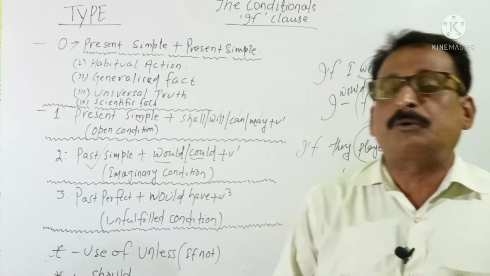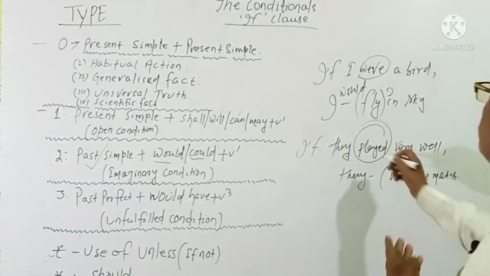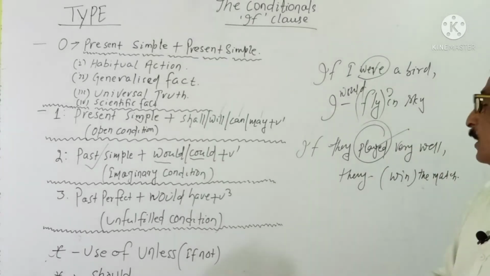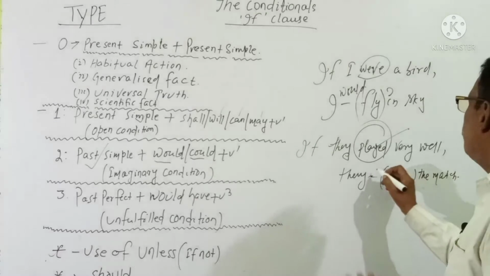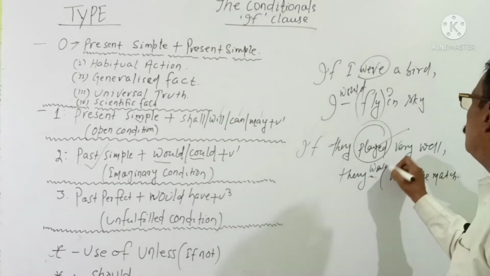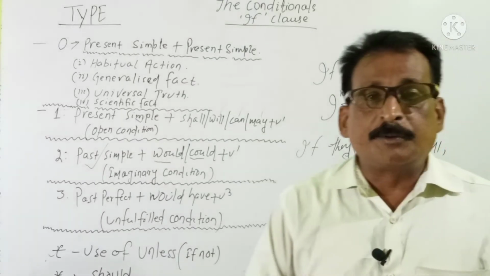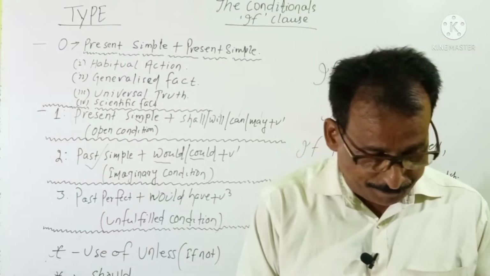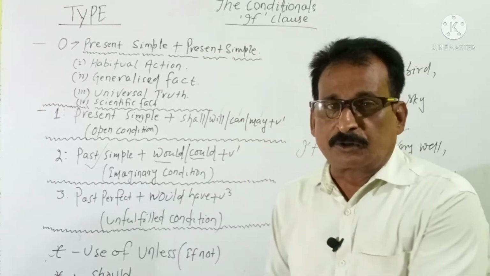So without thinking, without getting worried, when you see this is past simple, you think that it will be would or could plus V1. We can say they could win the match, or they would win the match. Okay, so this is type 2, and this is also called imaginary condition.